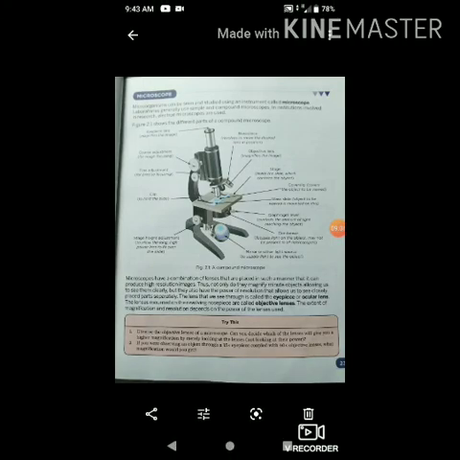So clarity of image, resolution and magnification all depend on only one thing of the microscope, that is the lens of the microscope.